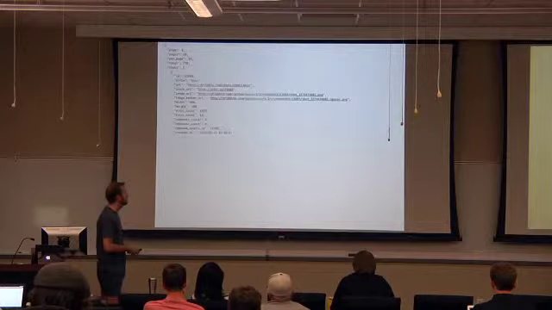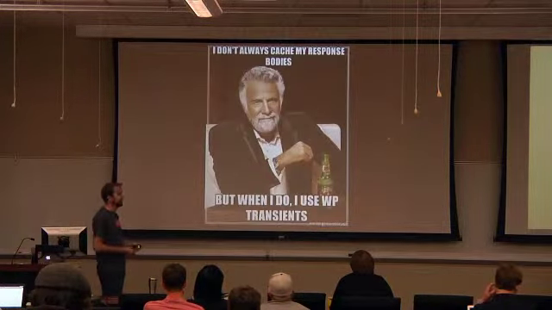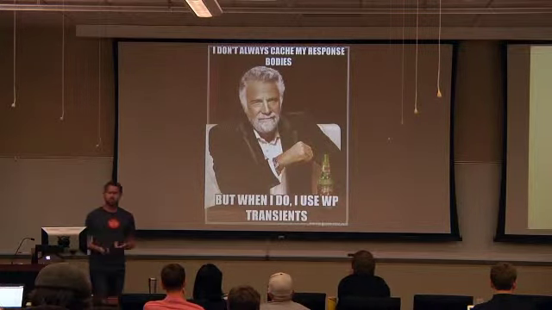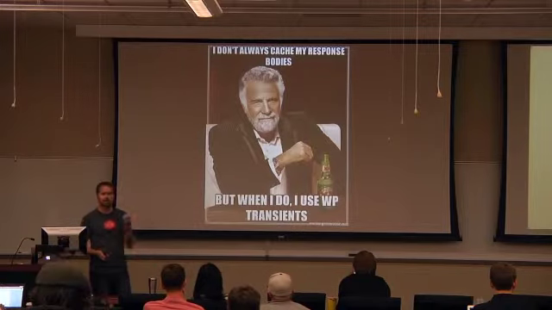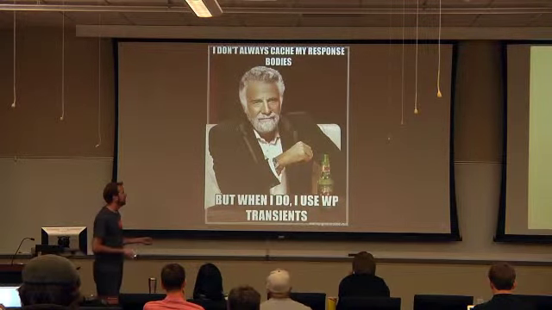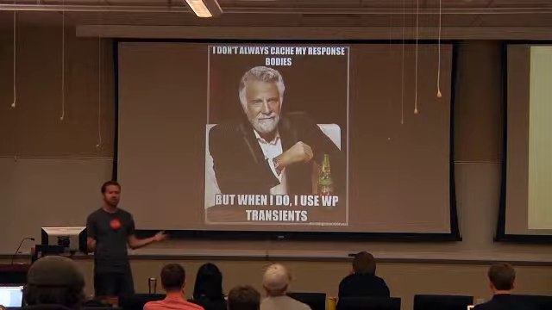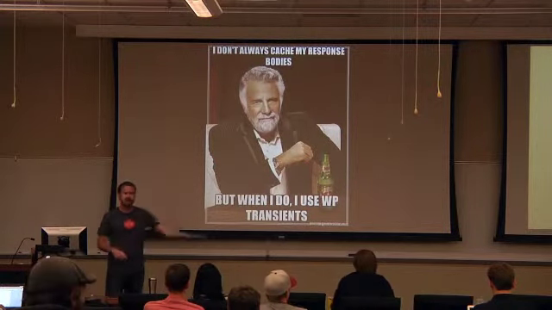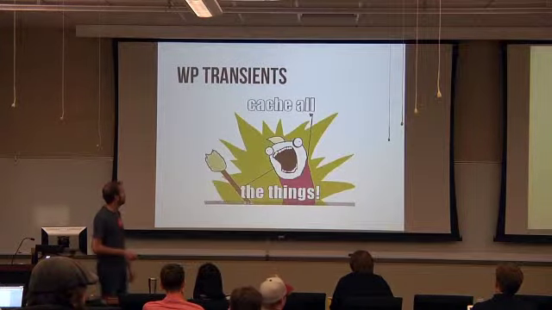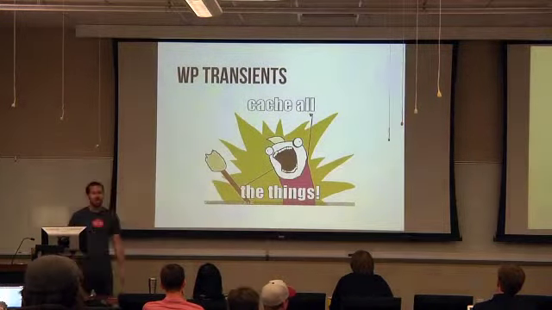And so what we want to do is we actually want to cache this stuff. And what's nice about WordPress is that they have something called WP transients that will allow us to actually store this for a predetermined amount of time that we want, so that we can say, if something has changed, let's go and get it. If it hasn't, then let's just use what we already have. And so what we want to do is we want to cache everything that we get.